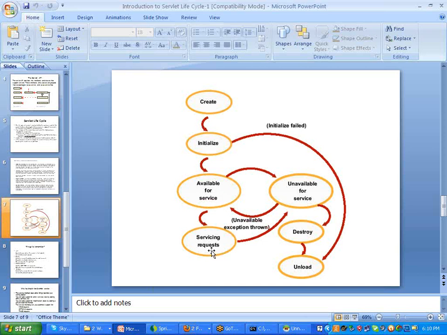Service means it gives some mails, or you compose mails, or whatever mails we have, we are checking. So all these things. After completing the process, we are signing out. So it's destroyed. That means whatever memory is allocated for the servlet is going to be destroyed. So this is about the simple life cycle, the different stages we have in servlets.